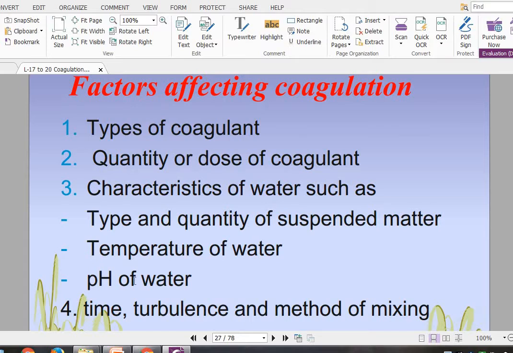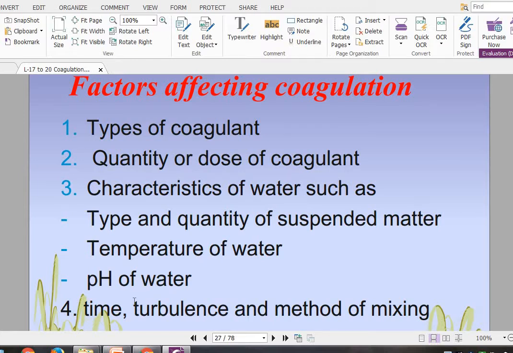Then the pH of the water, meaning whether the water is very acidic or very basic, and in such a condition whether your coagulant is working or not, whether the condition is suitable for coagulation or for the coagulant to work at such a pH of the water. All such parameters are very important for the coagulation process.